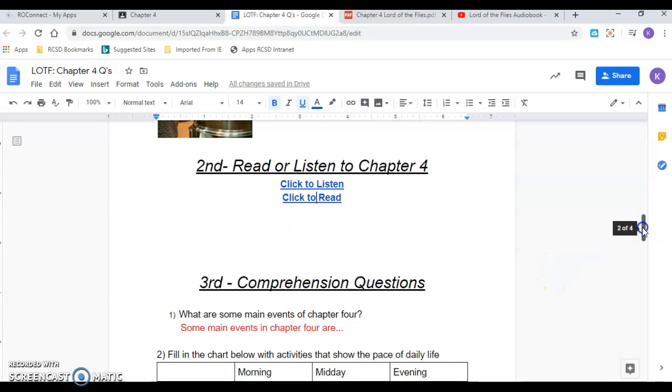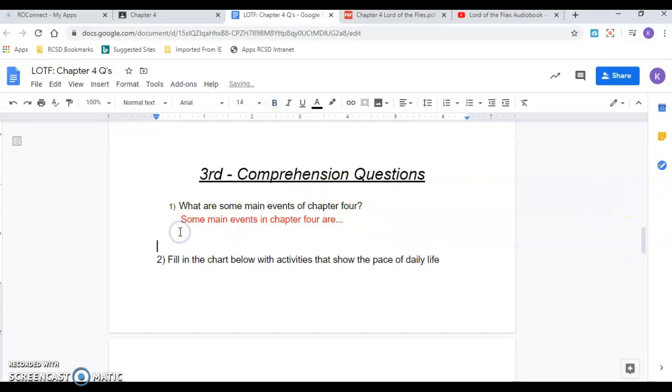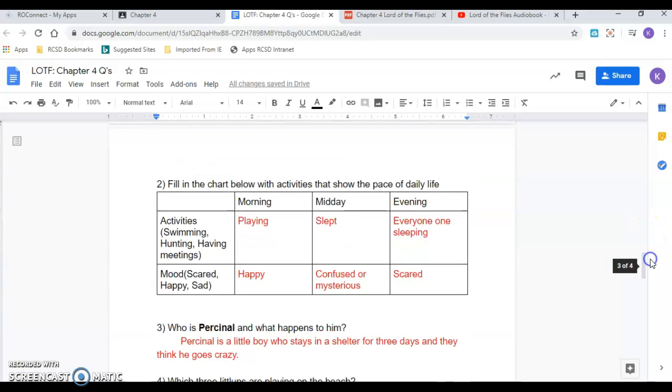Okay, so the last part you have to do here is some comprehension questions. What are some of the main events in Chapter 4? So you're finishing the sentence. Some of the main events in Chapter 4 are, and then I'm going to enter this down so it's all on one page for me. The second question is, fill in the chart below with activities that show the pace of daily life. So in the morning, what are they doing?